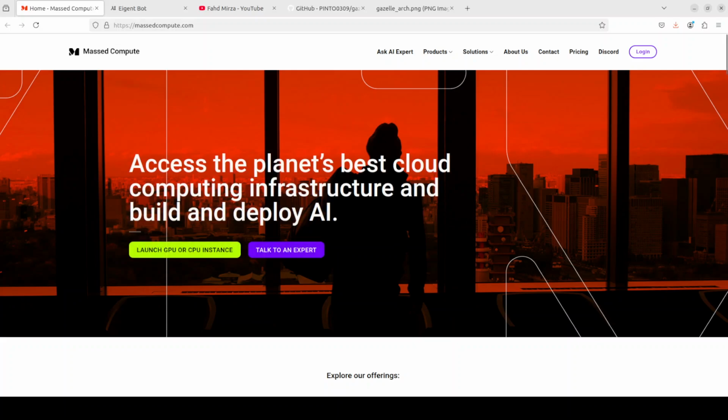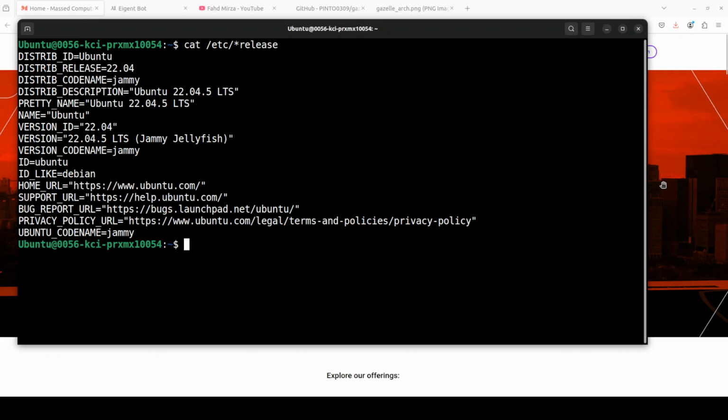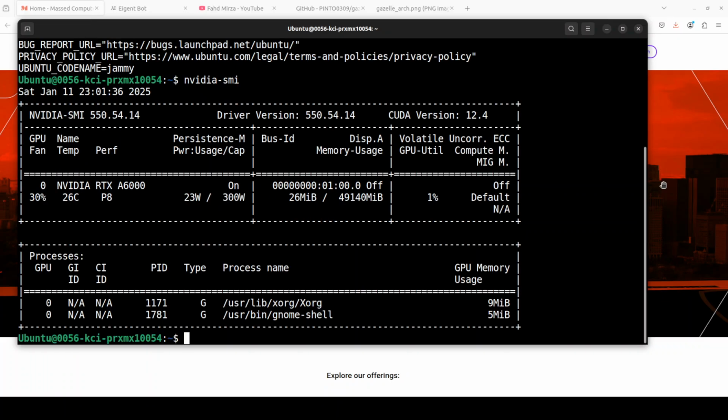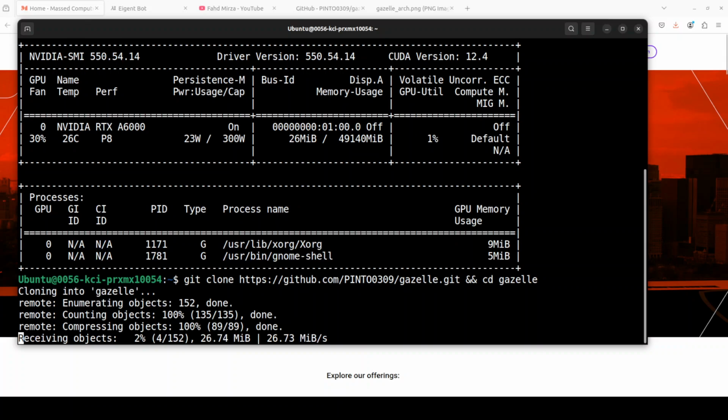This is my Ubuntu system from Massed Compute and this is my GPU card from the same Massed Compute with VRAM of 48 GB, and it is NVIDIA RTX 6000. So in order to get started and installing it, first thing you need to do is to git clone the repo. So let me do that and I will drop the link to it in video's description.